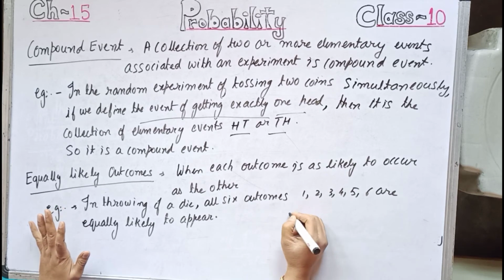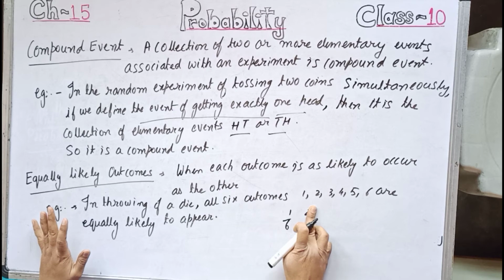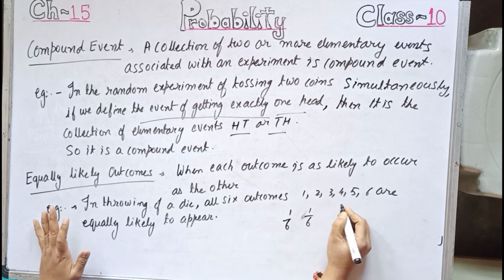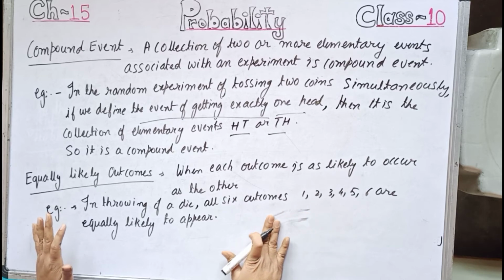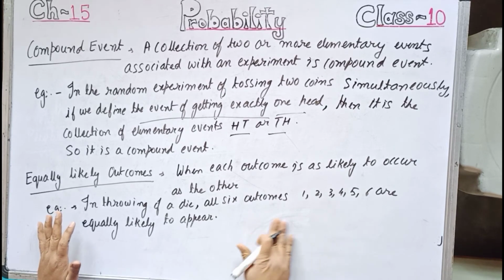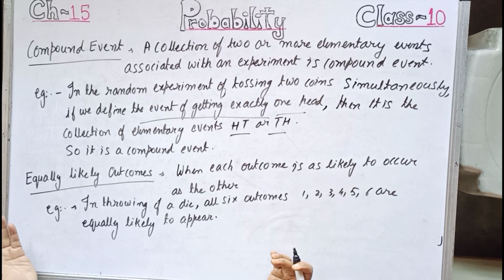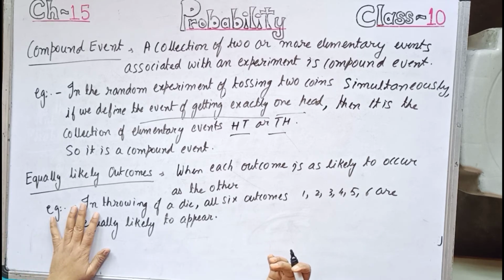That is, each has a probability 1 by 6. Coming of 2 is also 1 by 6. Coming of 3 also is 1 by 6. Coming of 6 also is 1 by 6. Similarly, in tossing of a coin, the probability of getting head and tail is equally likely outcome, because probability of coming of a head is 1 by 2 and tail also is 1 by 2.